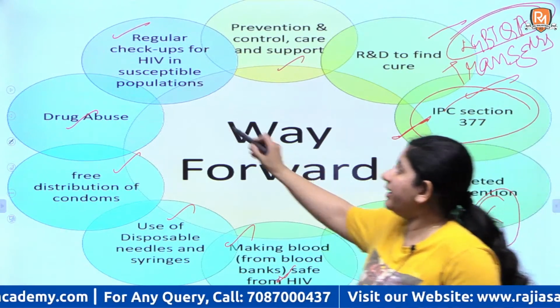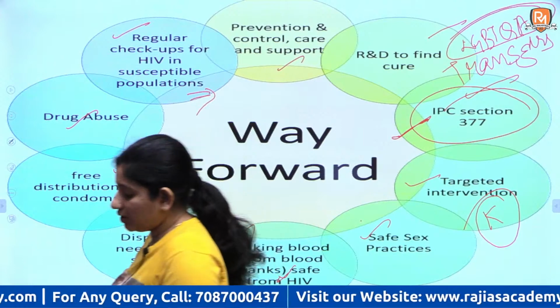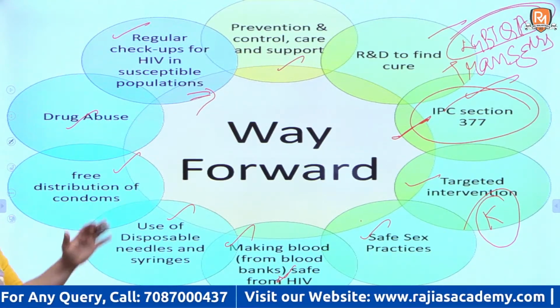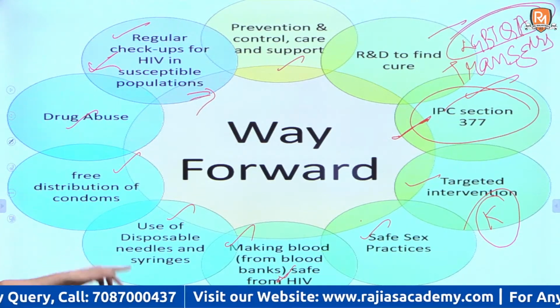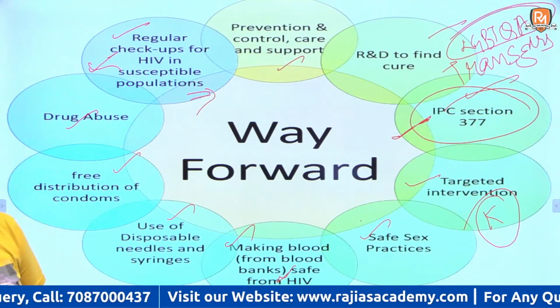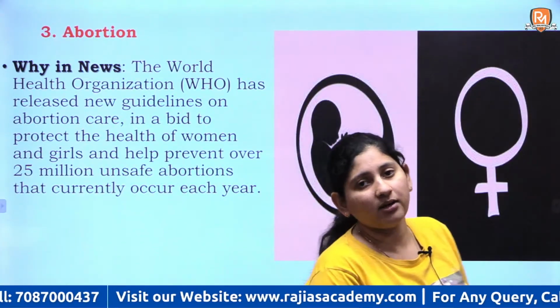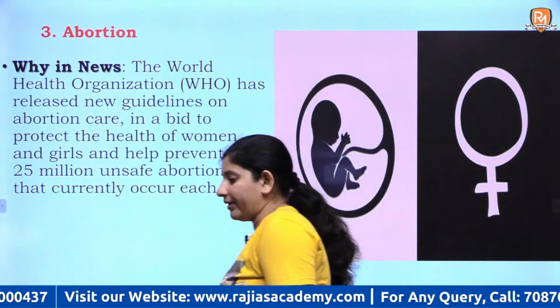This particularly comprises people who are engaged in prostitution and sex work, right? So regular checkups for these people have to be mandatory, so that this does not get spread to others as well, right?